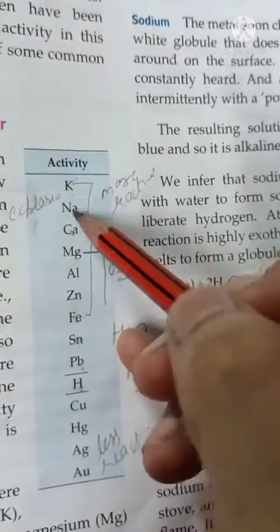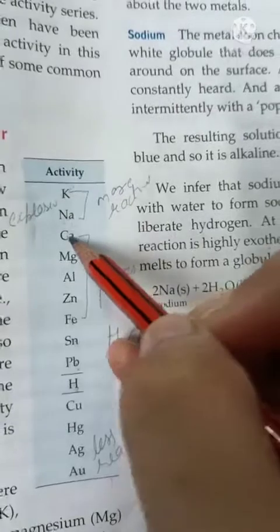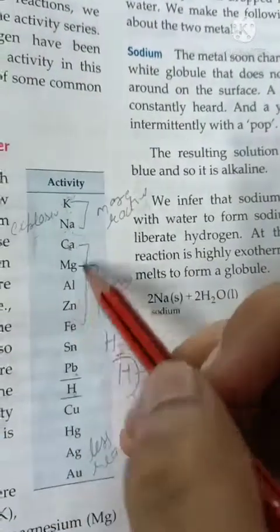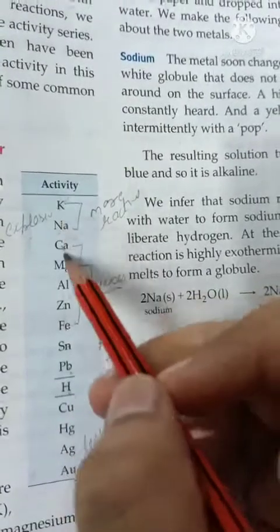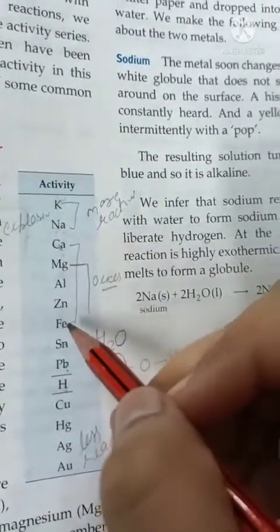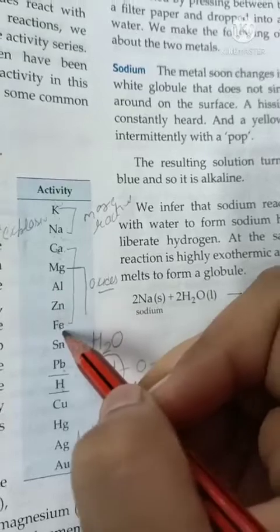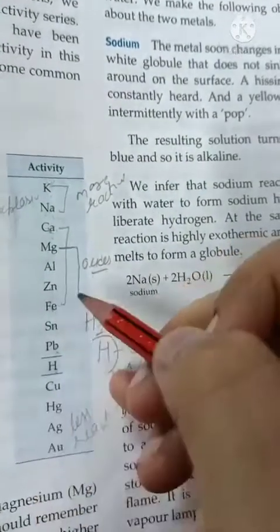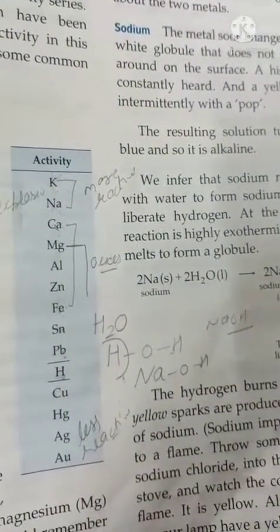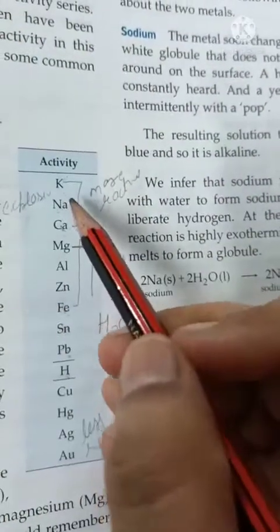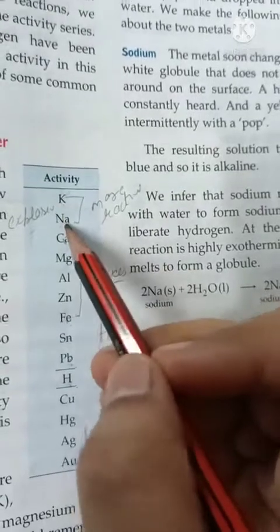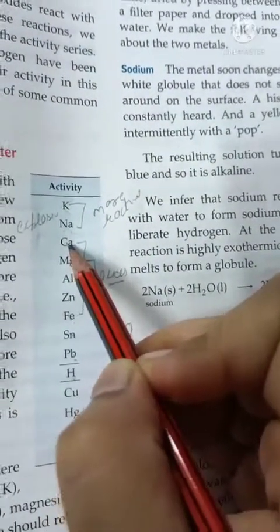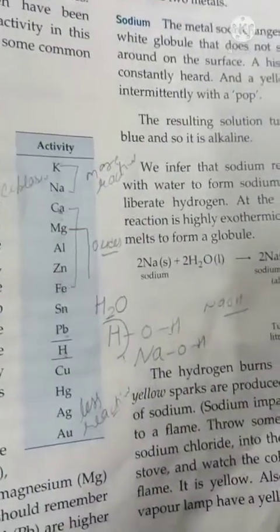First three metals will give us hydroxides and these metals will give us oxides. Now these metals can react with liquid water, but these metals will react with only hot water, means with steam only. Okay, now if we talk about oxides of metal, then oxides of most reactive metals like potassium, sodium and calcium will be converted into hydroxide upon addition of water.